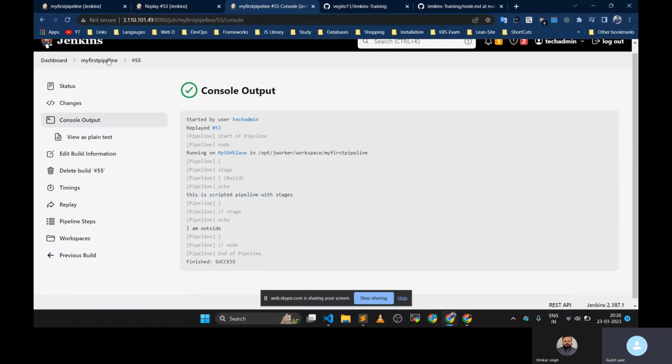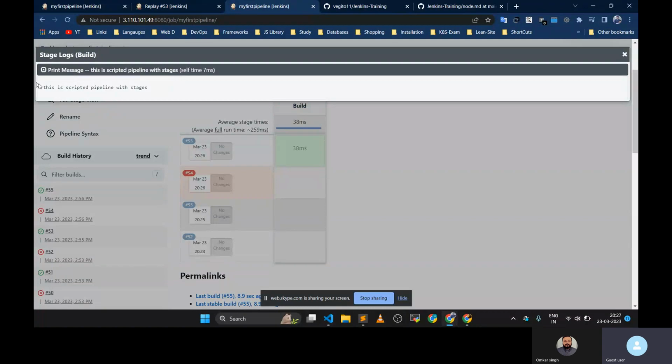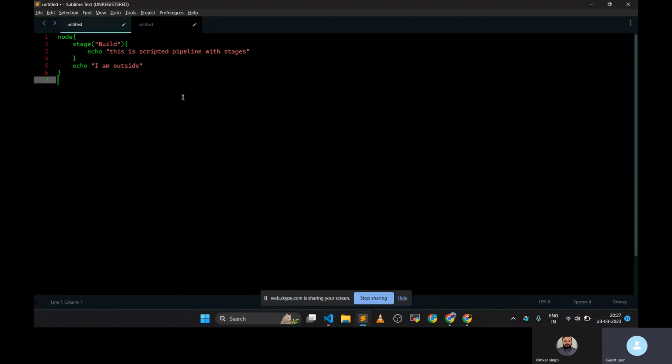If you go out and click on logs, you are only seeing this: this is a scripted pipeline with stages, but we are not seeing "I'm outside", because it is outside the stage. It is permitted in the scripted pipeline to write anything outside the stage. There is no compulsion that we have to include stages, but the best practice is to include some stages.